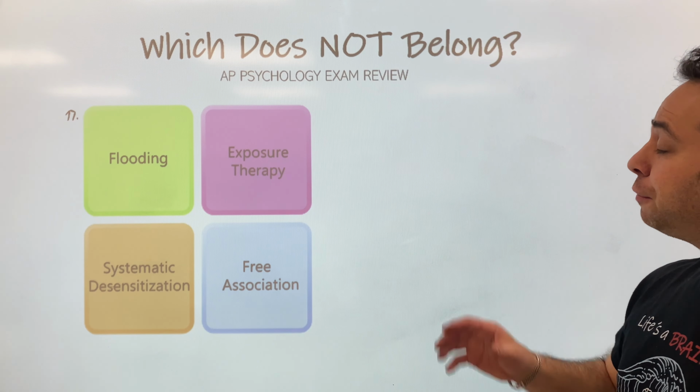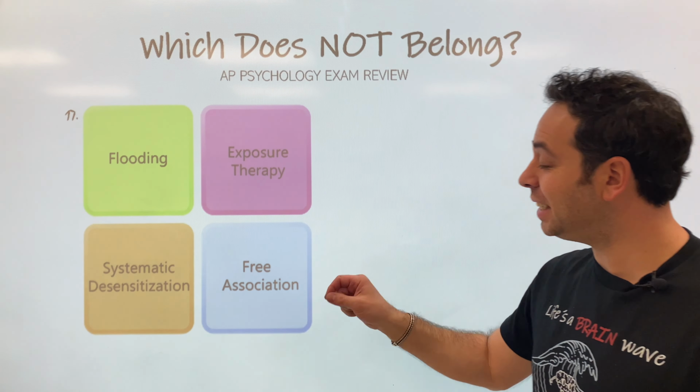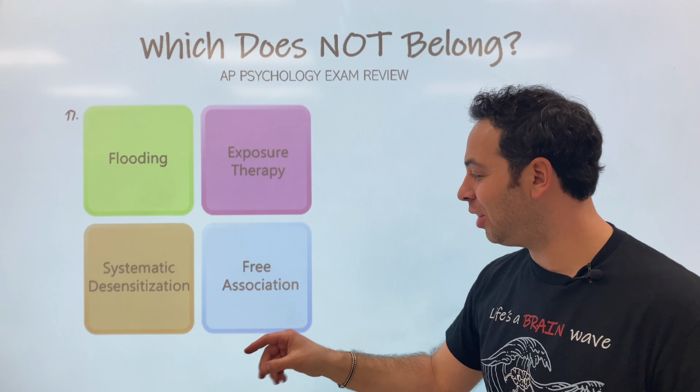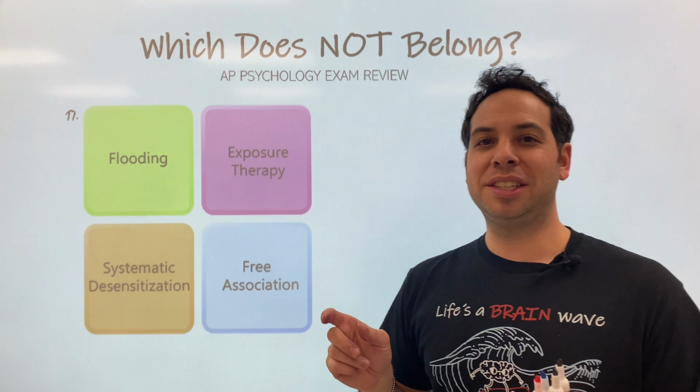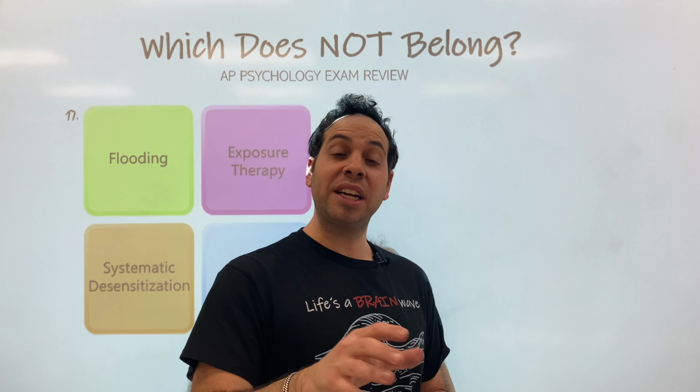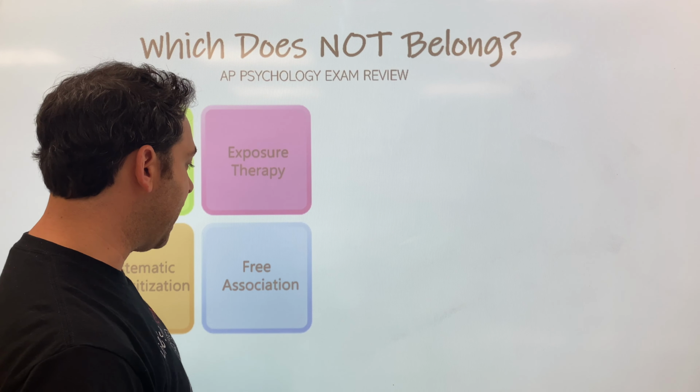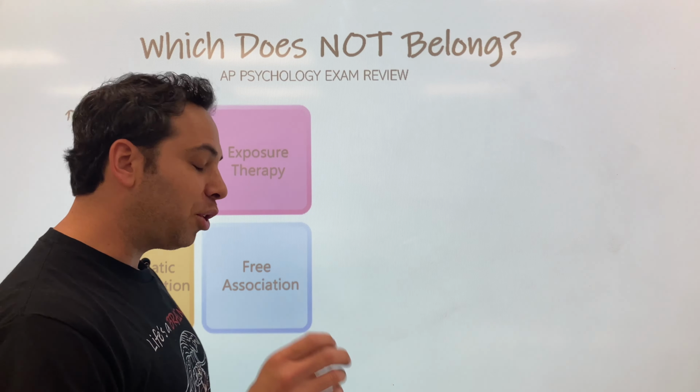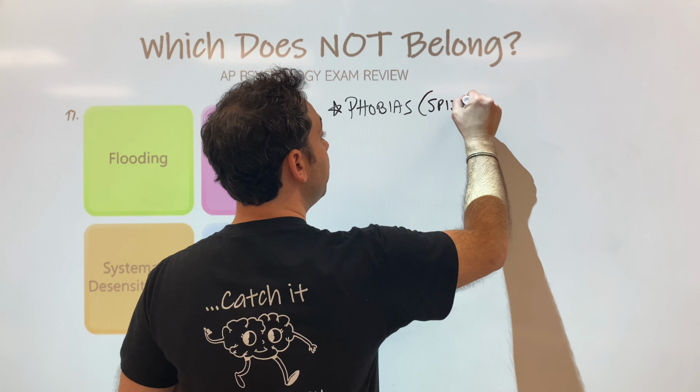All right, number 17: flooding, exposure therapy, systematic desensitization, that's a big word, and free association, which does not belong? Now, this deals with therapy, our treatment of psychological disorders on the AP exam. To understand the answer, we have to understand why we would use specific therapies over other therapies. So we're going to focus on phobias, irrational fears: social, agoraphobia, specific phobias. Let's say we have a fear of spiders, arachnophobia. How would we overcome that?